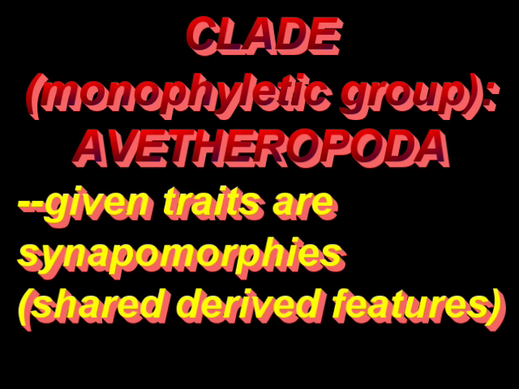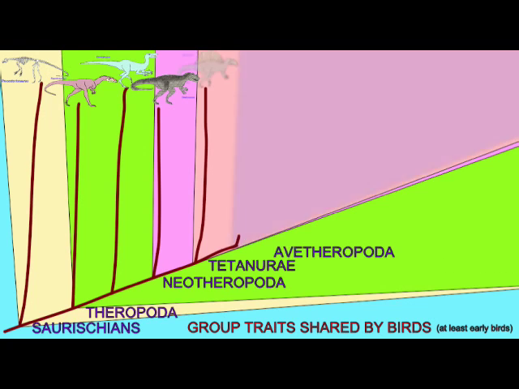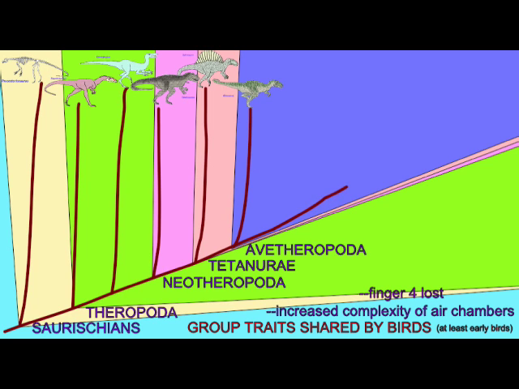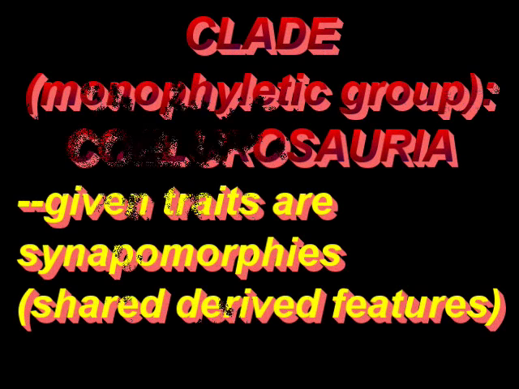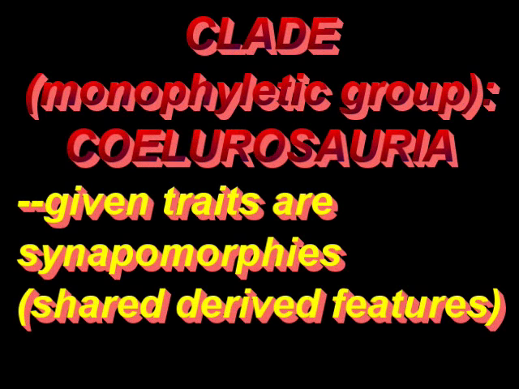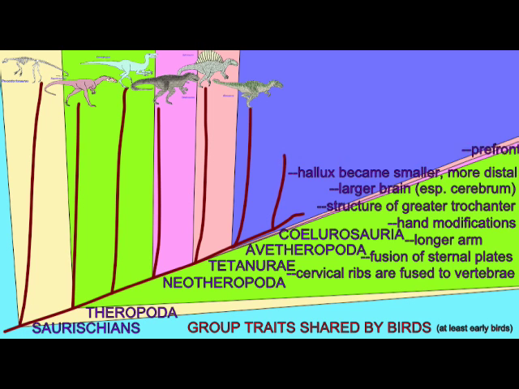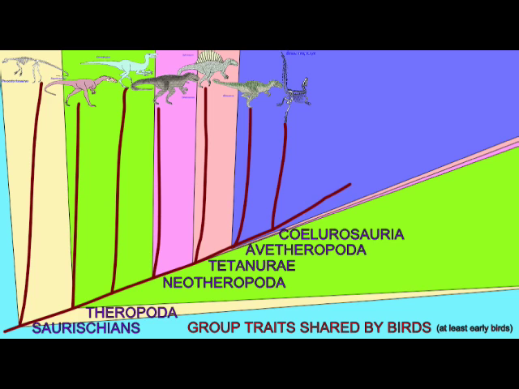The group Avetheropoda is classified as a monophyletic clade because of the shared derived features in this group. The group Coelurosauria is classified as a monophyletic clade due to the shared derived features in this group.